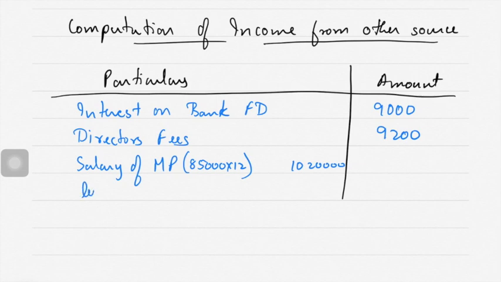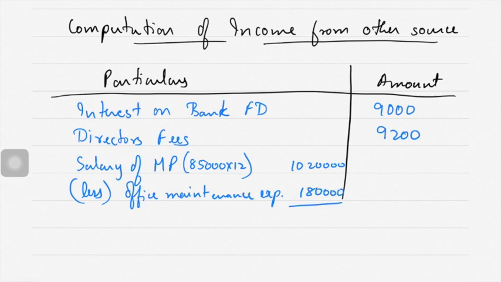10,20,000 less office maintenance expense. Office maintenance expense 15,000 per month. So 15 into 12, which comes to 1,80,000, right? So 10,20,000 minus 1,80,000 will come to 8,40,000. Correct?